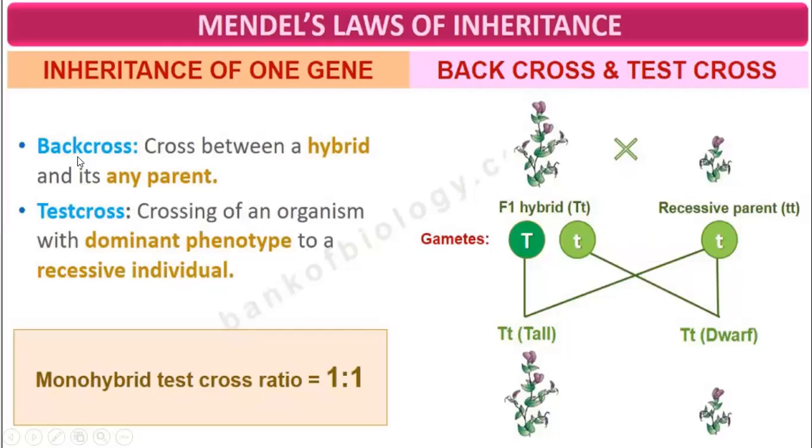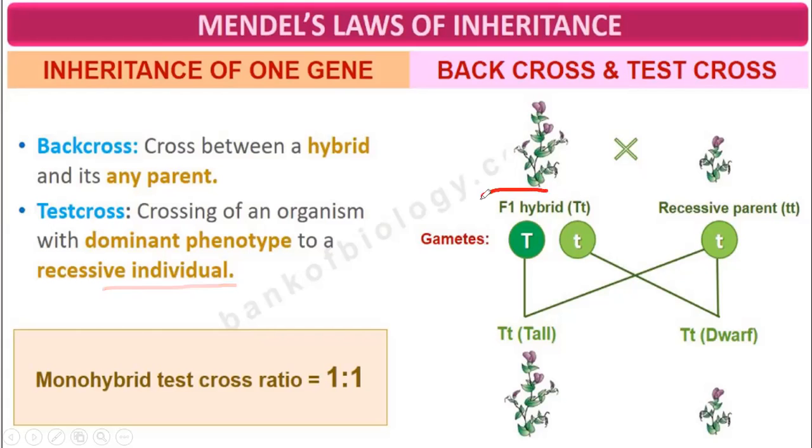Inheritance of one gene. Now we will study back cross and test cross. Back cross means a cross between a hybrid and either of its parents. The crossing of an organism with the dominant phenotype to a recessive individual is called a test cross.